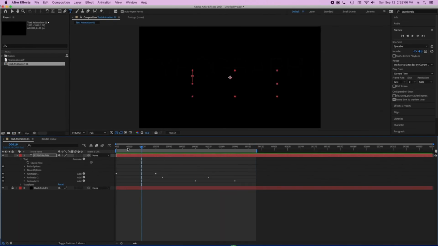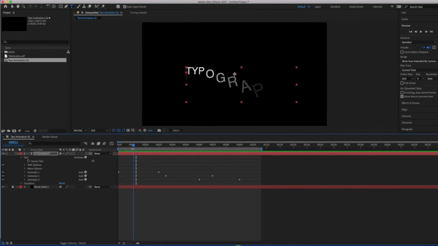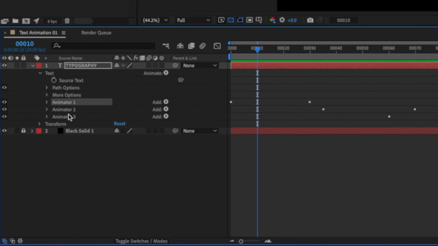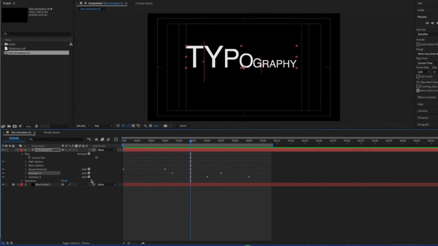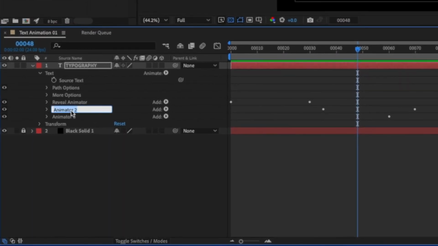And this one right here, the first animator basically is revealing my text. So I can select that, press the return key, and I'm going to call it the reveal animator. That's my reveal animator. What about animator number 2? Animator number 2 is make it big. So I'm going to call it make it big animator.